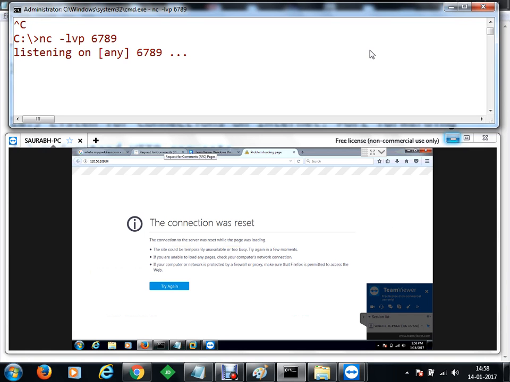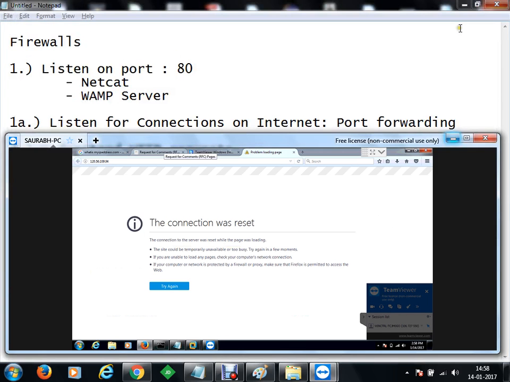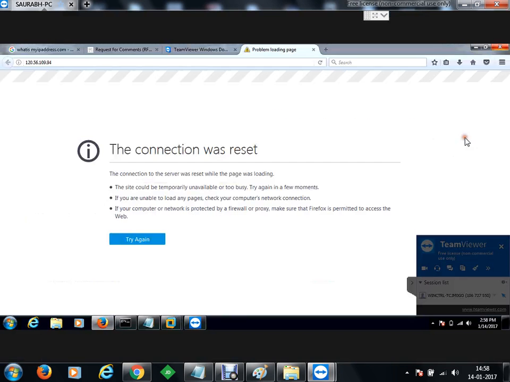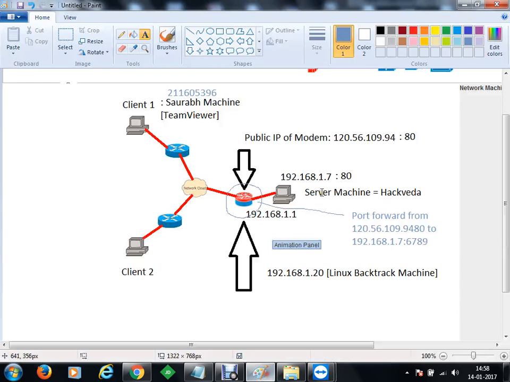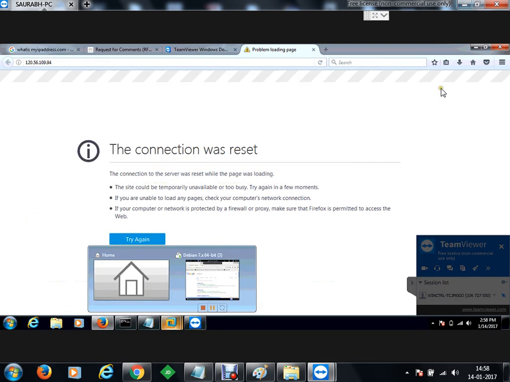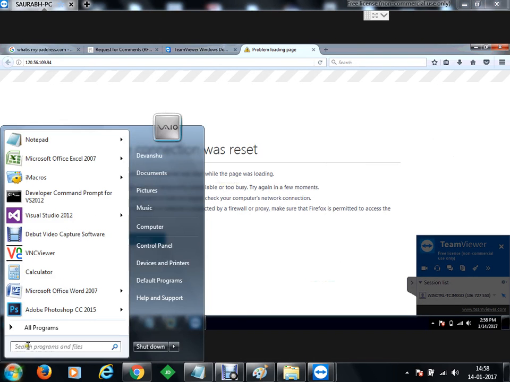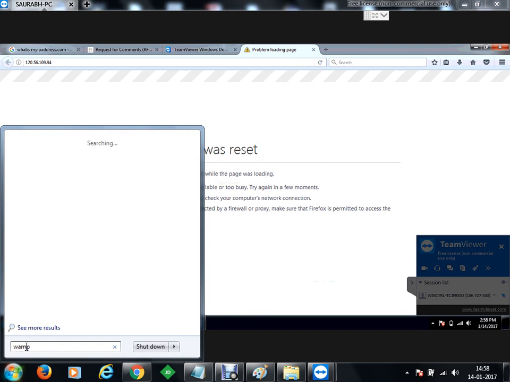Okay, so I have just closed this and now on my machine here, instead of netcat, now I would like to run WAMP server here so that you can view some pages, actual pages on the server side. Okay, so in order to start WAMP server, we will type in WAMP here. In case if you don't have WAMP server, you can download WAMP server freely from internet and you can install it. Let's just run the WAMP server.